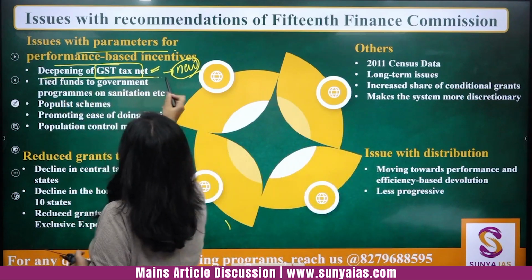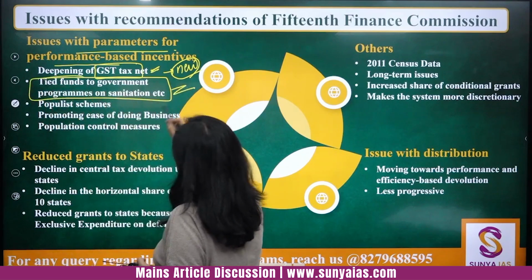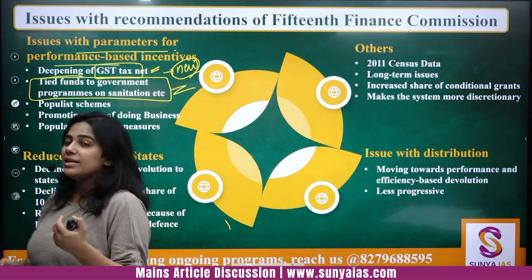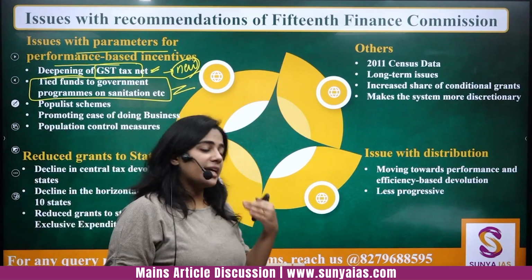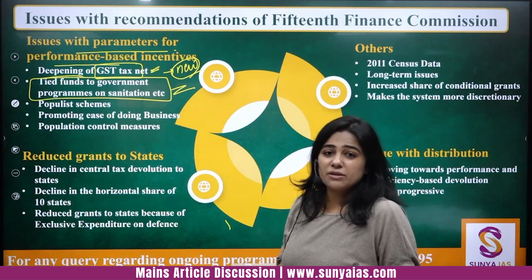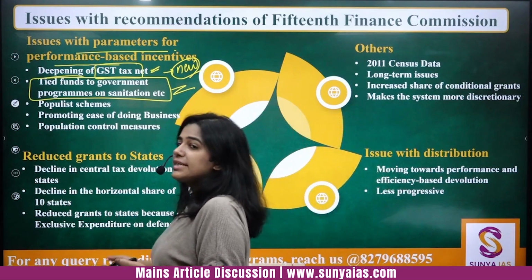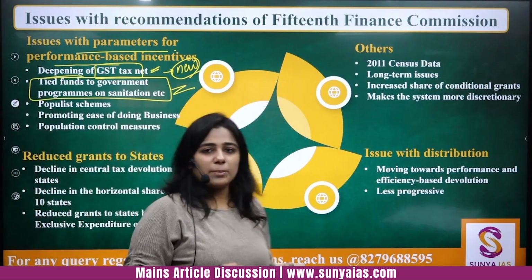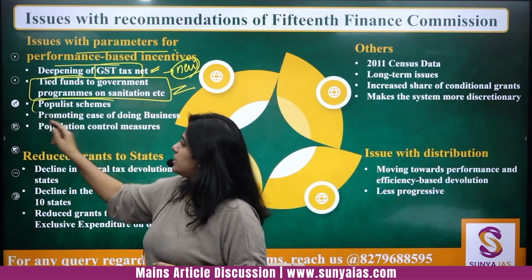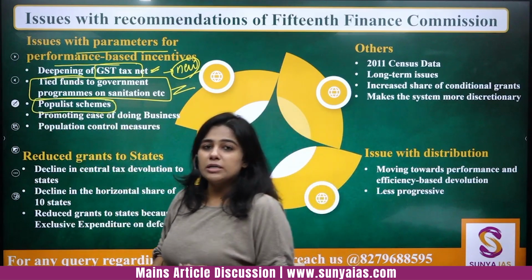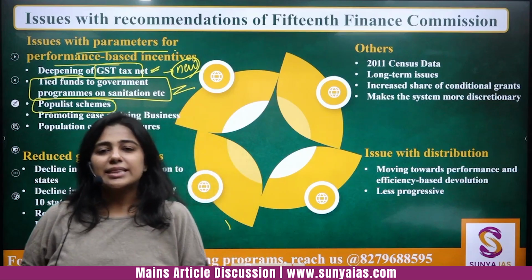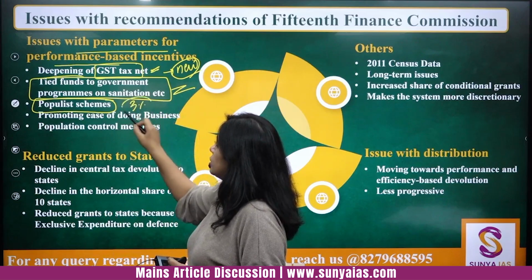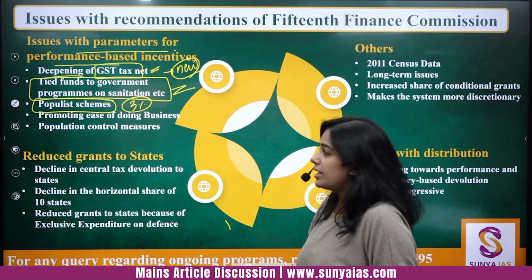Then tied funds to government programs on sanitation. This is very important. This is an issue that whatever funds the Finance Commission has recommended, they are tied grants. They are tied to coal sector reforms, power sector reforms, etc. There is no flexibility to the states to implement them in the way that they wish to, right? So this is a big problem. Then overall populist schemes, like I already told you, loan waivers, free electricity, all these things, they hamper fiscal prudence, and fiscal deficit has to be limited to 3% by the states, right?